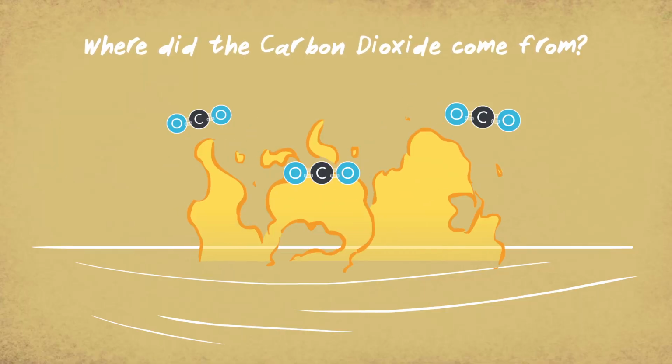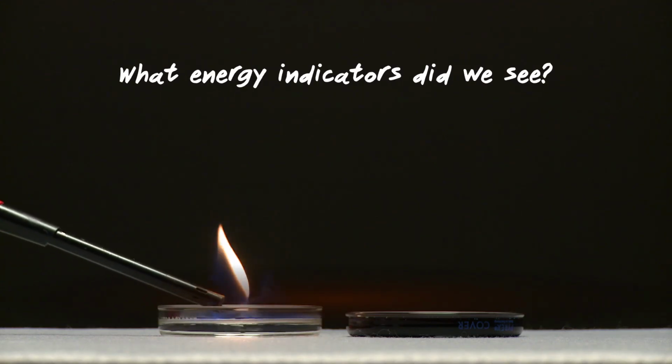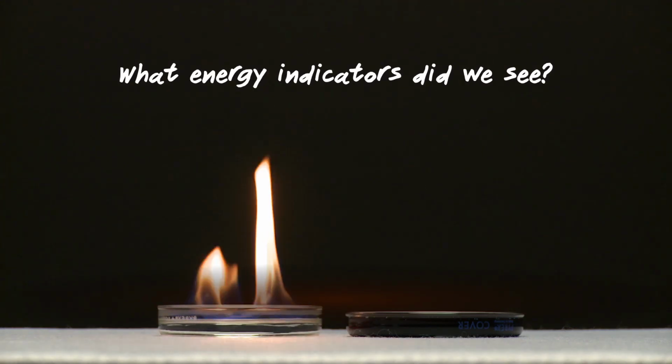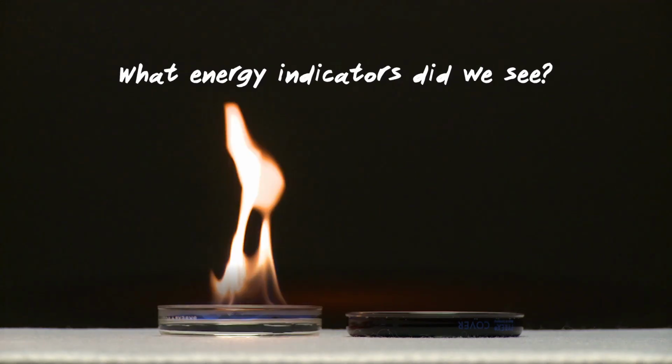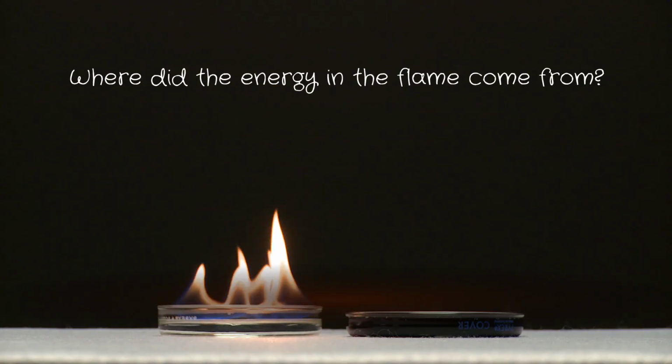And finally, let's talk about energy. What energy indicators did we see? We had heat, light, and motion, all in the flame. And here's something else to think about. Where did the energy in the flame come from?